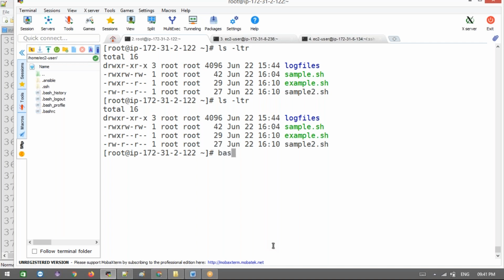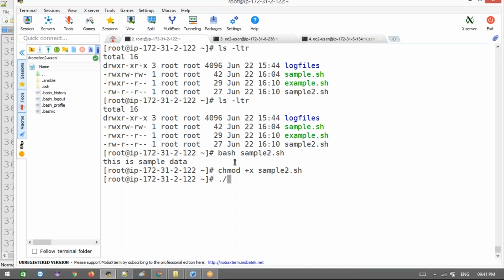Simple, right? Whatever we used previously. Bash: we need to tell which script it is, which kind of programming language it is. Now bash and then sample2.sh. Then execute this. This will work, because we need to specify this. Okay, fine, if I don't want to specify this, how are we going to run it? We can give the executable permission for sample2.sh.